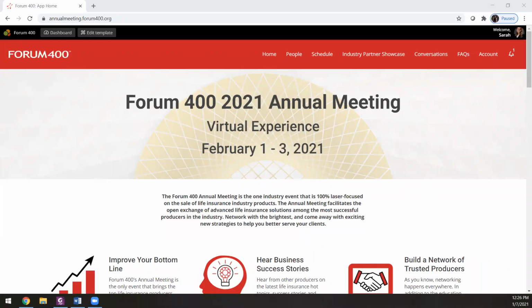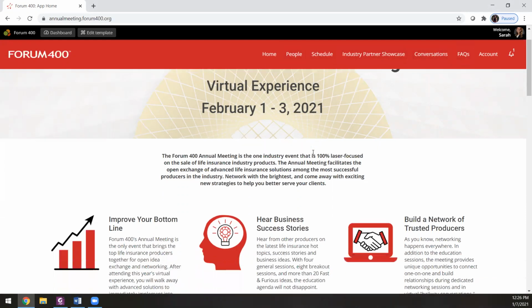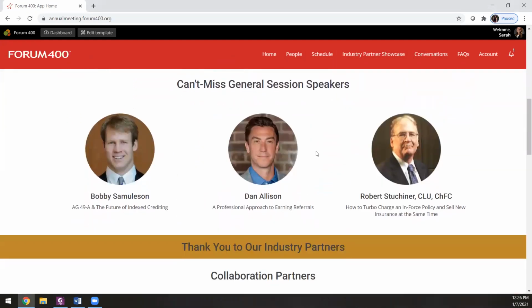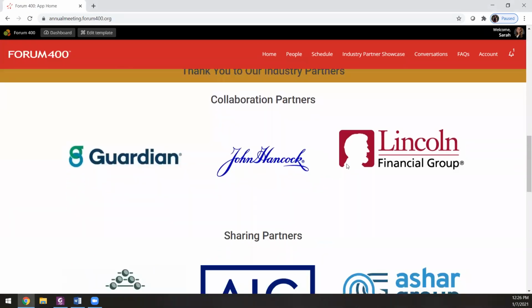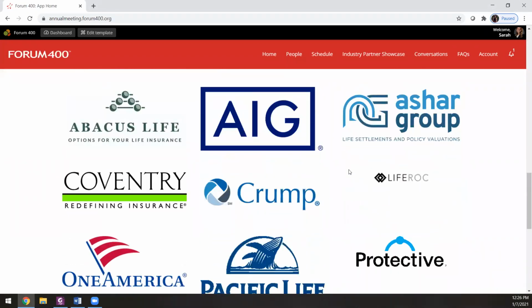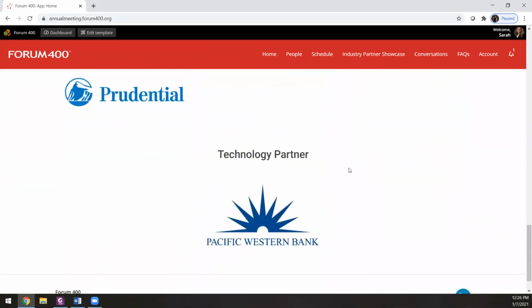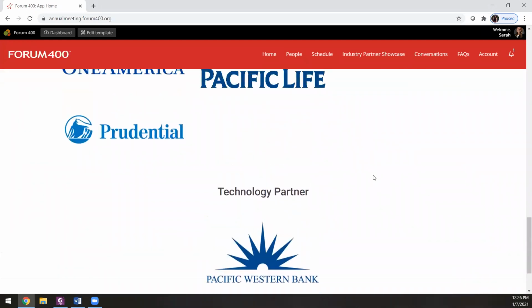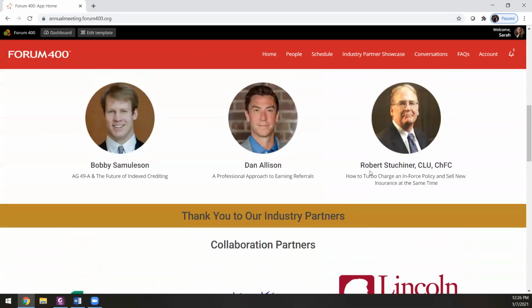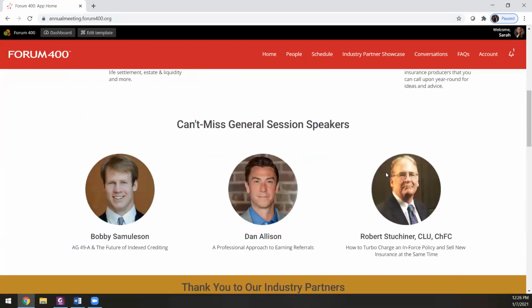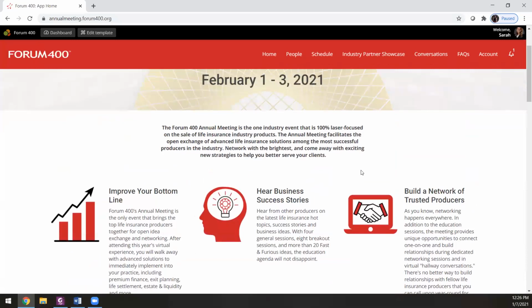Now we will walk through the event website. From the home page, you can see the full website menu bar at the top. Some of these pages will only be available once you have signed into the site. The home page provides an overview of the event with some quick links. A shout out to all of our sponsors who are listed right here on the page. Our homepage is a great spot to get a quick overview of what to expect during the event. You'll see different opportunities for general sessions and what to expect for the event.